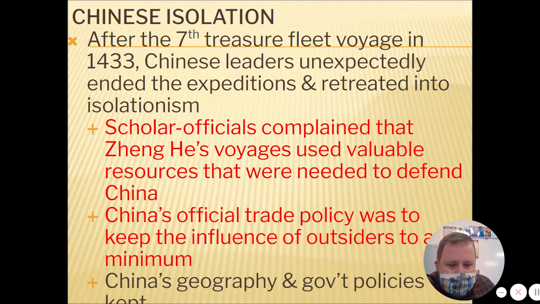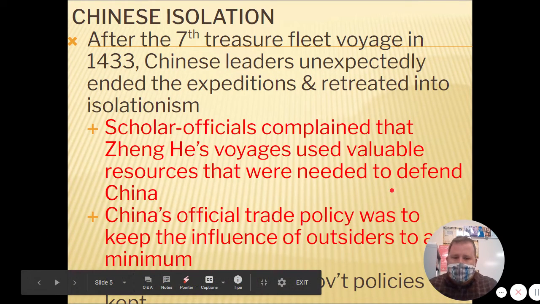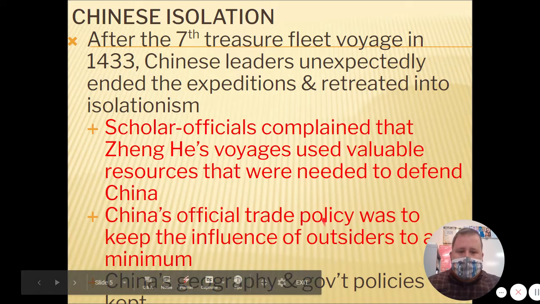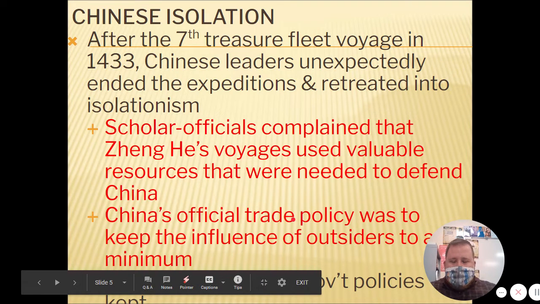So China's official trade policy at that point was to keep the influence of outsiders to a minimum. China's geography and government policies really kept them isolated from the rest of the world until around the 1800s or so.